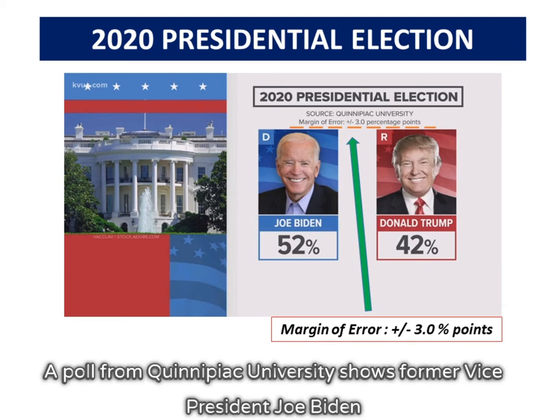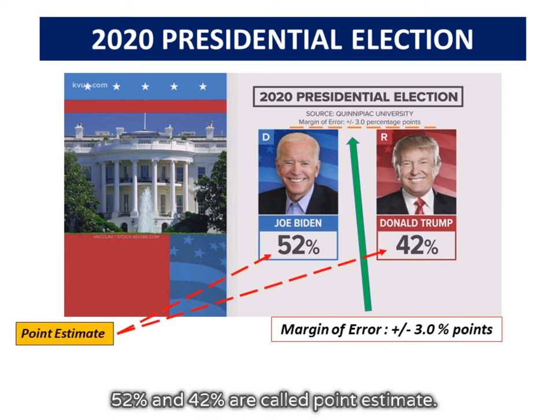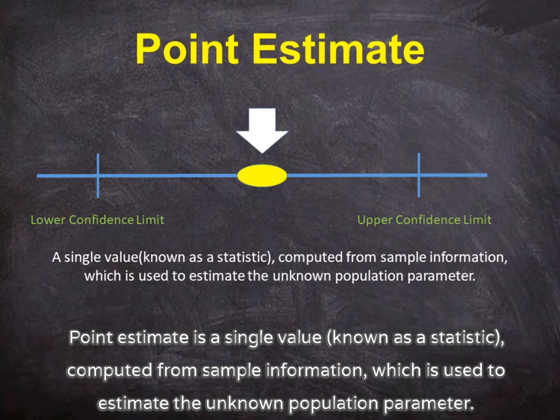A poll from Quinnipiac University shows former Vice President Joe Biden with a sizable lead over President Donald Trump in the race for the White House. 52% and 42% are called point estimates. What is a point estimate? A point estimate is a single value, known as a statistic, computed from sample information, which is used to estimate the unknown population parameter.